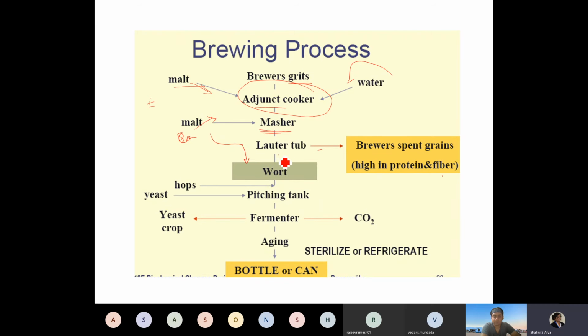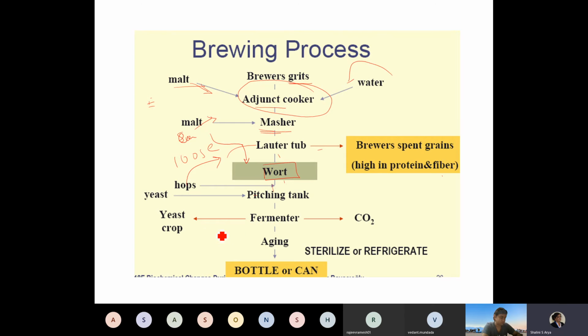Then you have this cooked mass which is obtained, which is called wort. After the cooking, hops are added, because you cannot add hops before the cooking, otherwise you will lose the flavor and aroma. So hops are added later on, and then the yeast is added in the pitching tank. The fermentation is carried out.